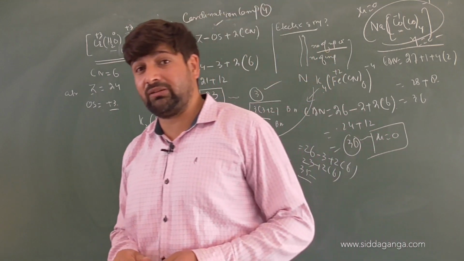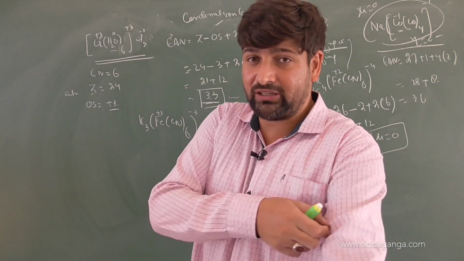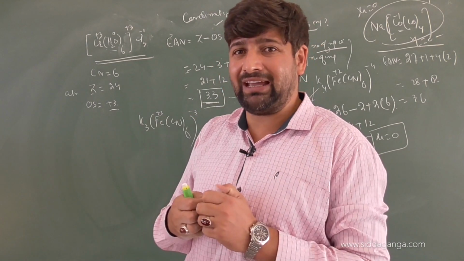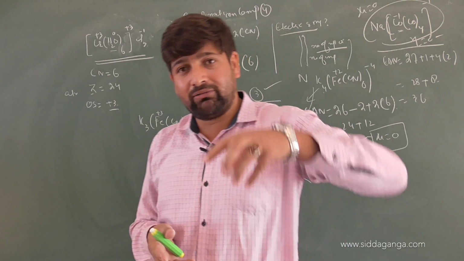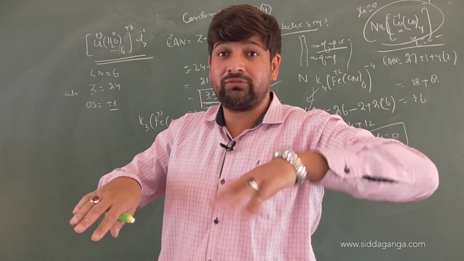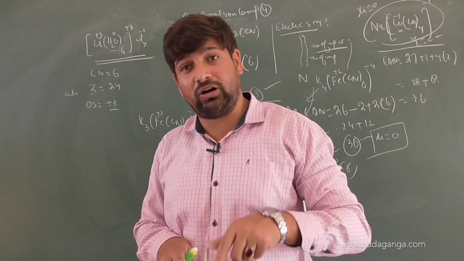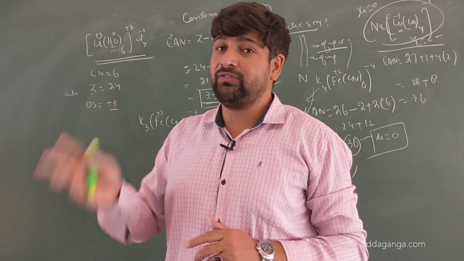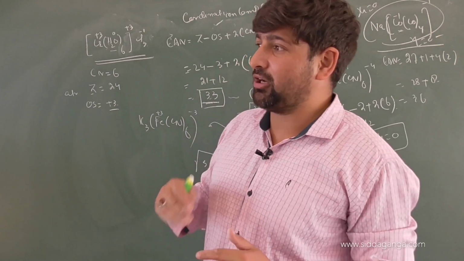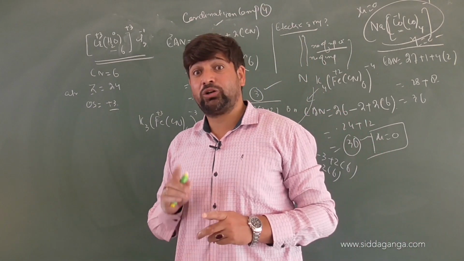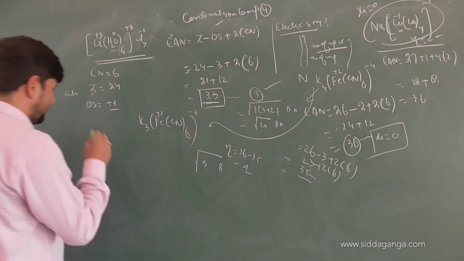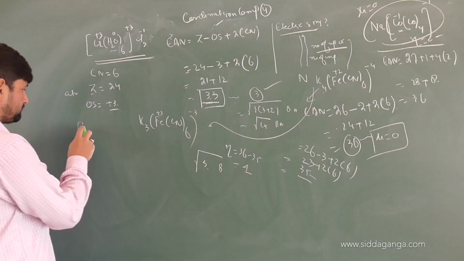So what is effective atomic number equal to, children? Effective atomic number is the total number of electrons that this central atom will have after you have taken the actual number of electrons, removed the electrons which it has lost during complex formation, or added the electrons which it has gained during the complex formation, plus 2 into coordination number.